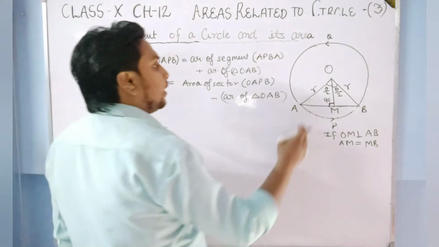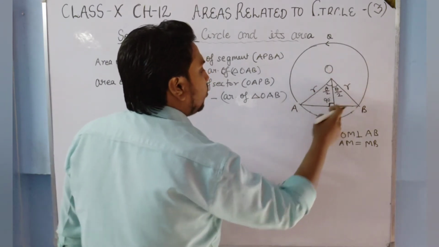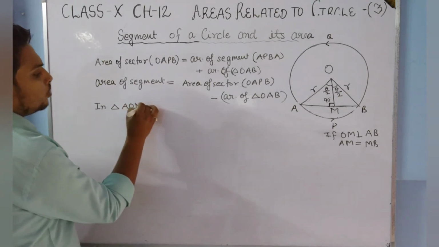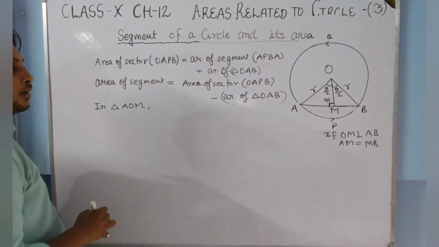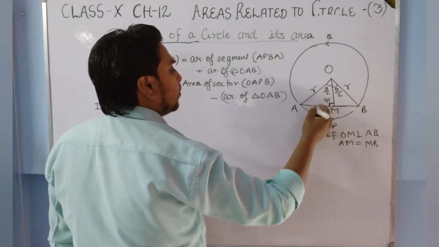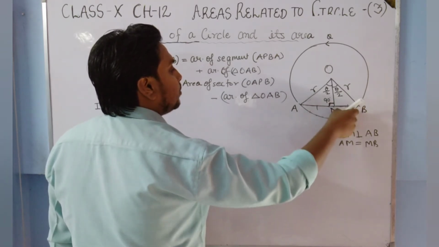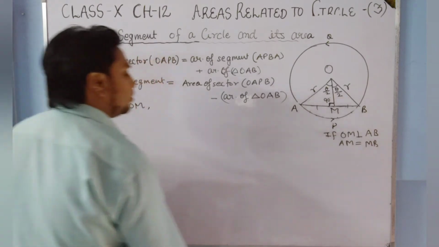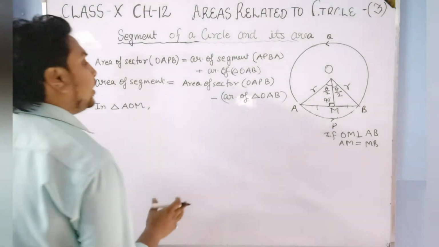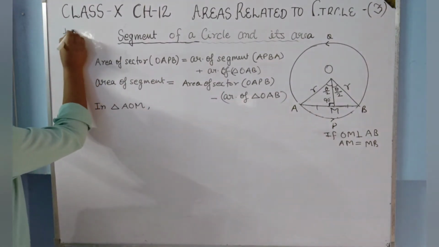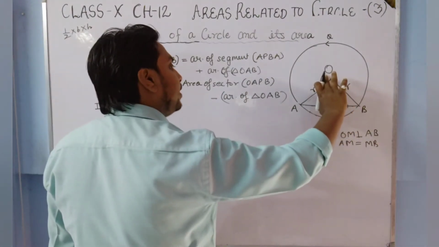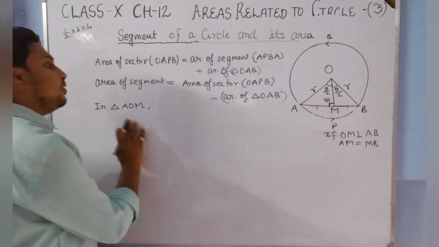So if we see in triangle AOM, this angle is theta by 2, this angle is theta by 2, and this angle is 90 degrees. One relation we know is that AM is equal to MB, and OA is equal to R. We know very well that the area of the triangle is half into base into height. Suppose the base is AB. For that we have to find OM. So how will we find OM?